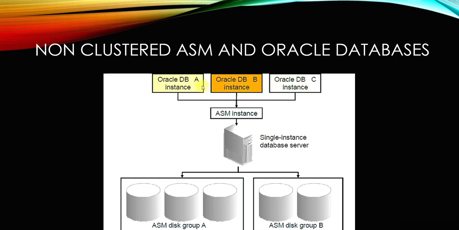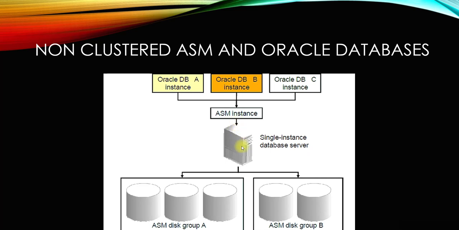There will be data files for database A, data files for database B, and data files for database C under the disk group, and that will be split across disk groups. This is directly connected through the network. Let's continue on. This is non-clustered ASM and Oracle database, a single instance connected to the ASM instance. ASM also supports this. It is not at all necessary that ASM has to be used with a clustered environment. No, it's not like that.